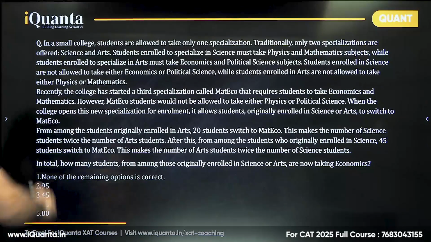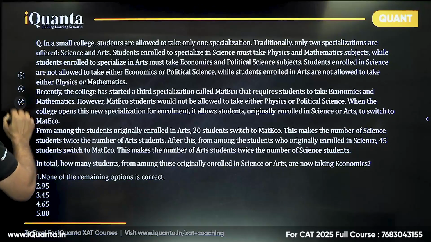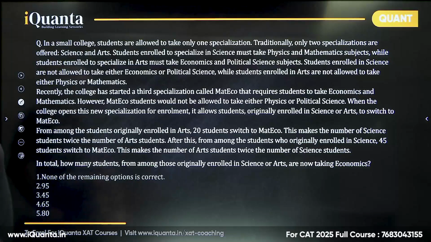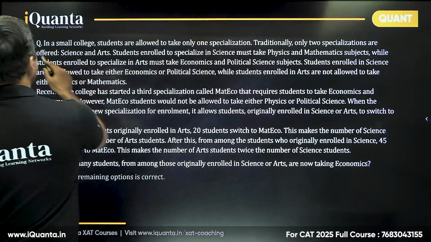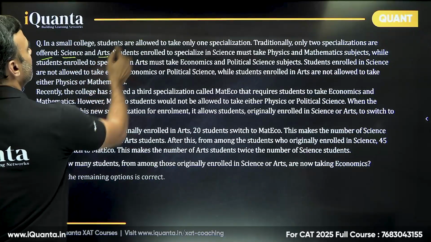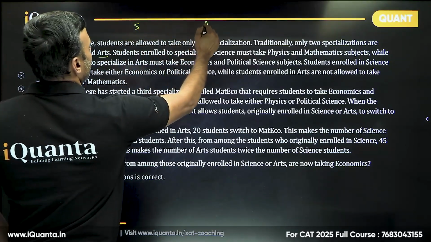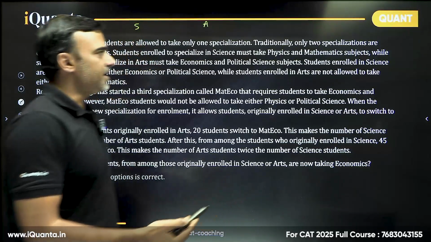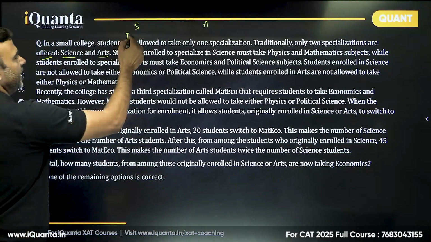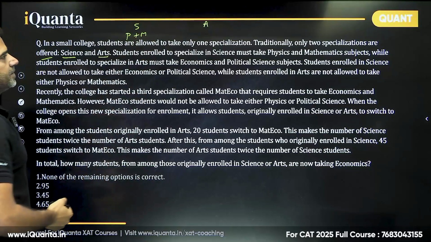Now, the first question says that in a small college, students are allowed to take only one specialization. Traditionally, only two specializations are offered: science and arts. Students enrolled to specialize in science must take physics and mathematics subjects.